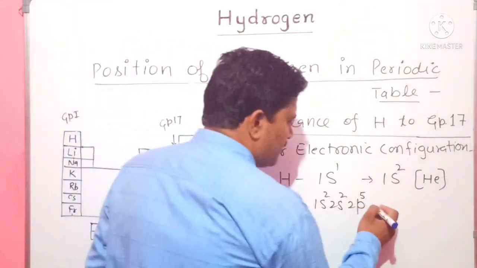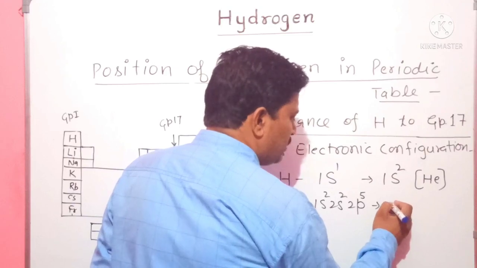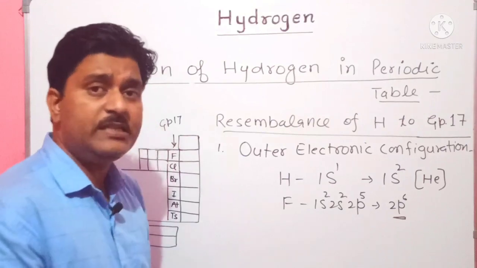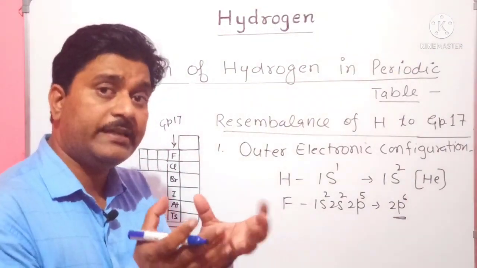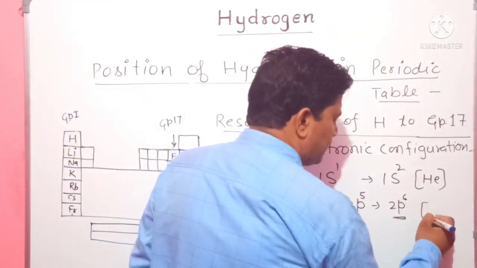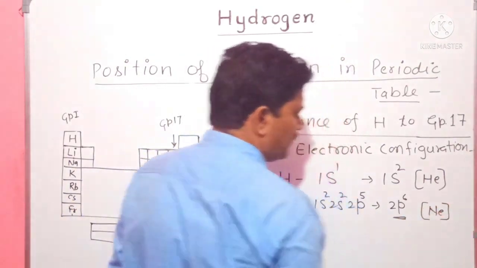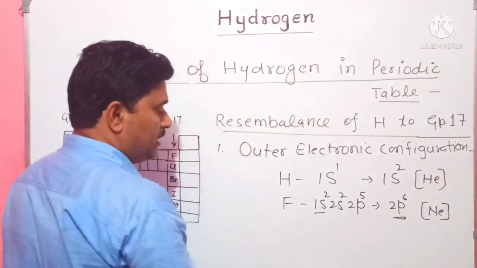If it acquires one electron, then its outer configuration will be 2p6. The p orbital is fully filled when it gains one electron. So after gaining one electron, it will convert into the configuration of neon, 2s2 and 2p6. That will be neon.